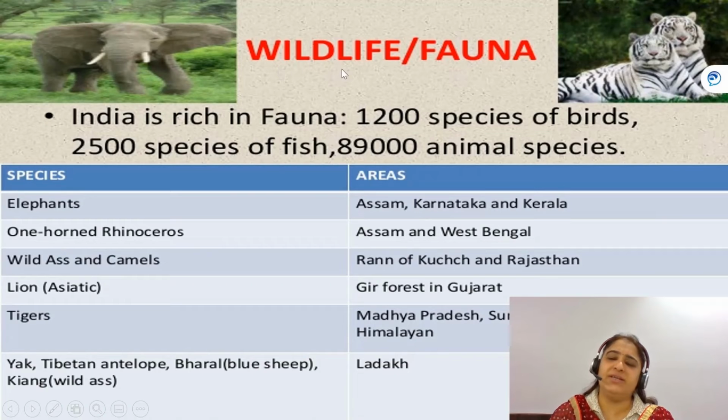The next topic is wildlife, means fauna, the fauna of our country. India is rich in fauna. Yes, 1200 species of bird, 2500 species of fish, 89,000 animal species. Here in this table, you can see different species of animals in our country and the areas in which they live or the habitat of these particular species.